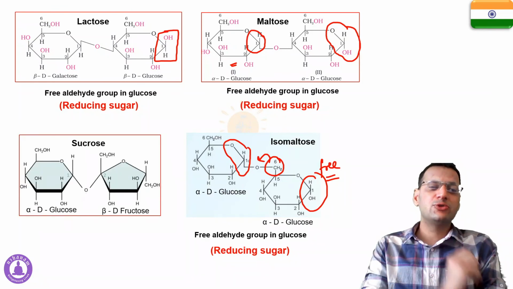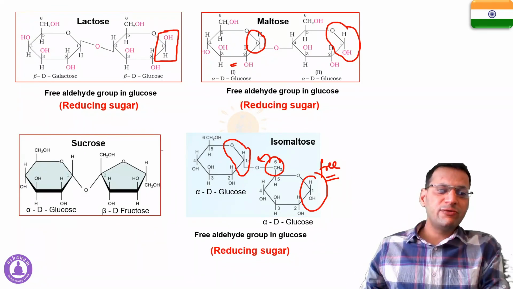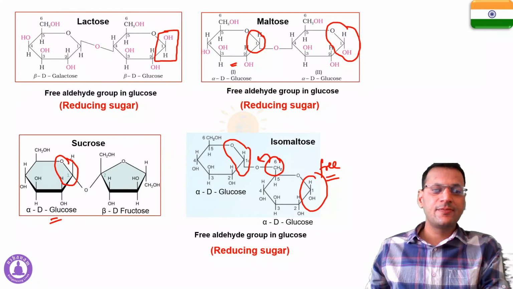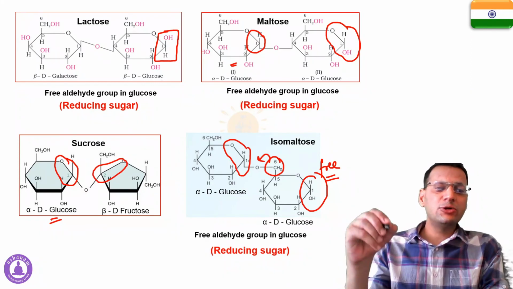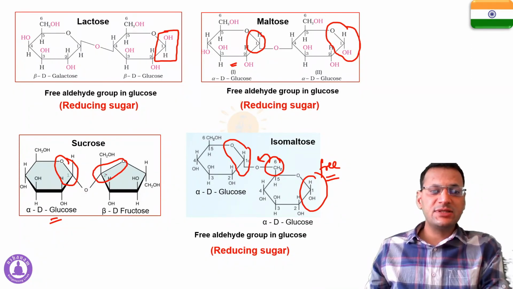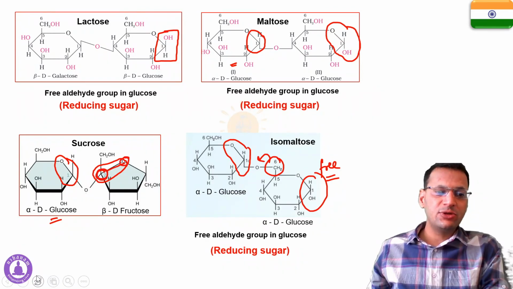This is the case of sucrose. Now in the case of sucrose, the functional group of alpha D glucose is involved in bond formation, and so is the functional group present in beta D fructose. Now fructose is a keto sugar, so the functional group is present on the second carbon. See, this is the second carbon which is attached to the functional group.